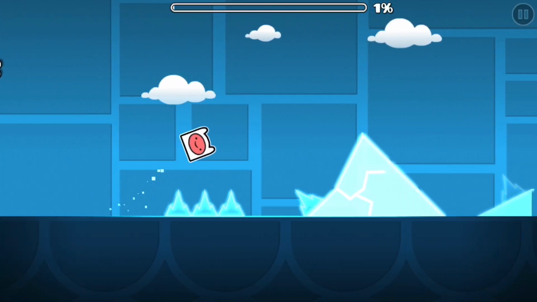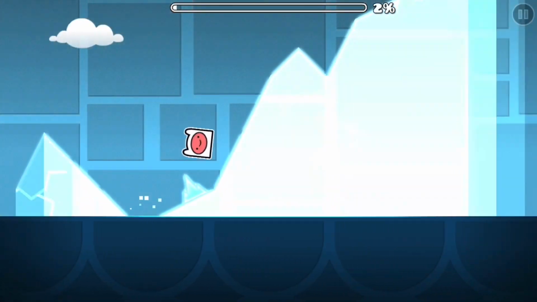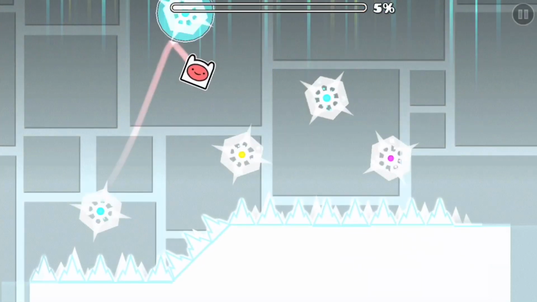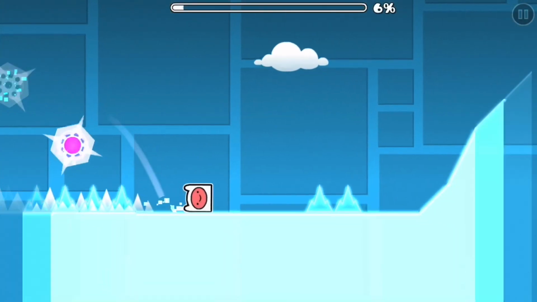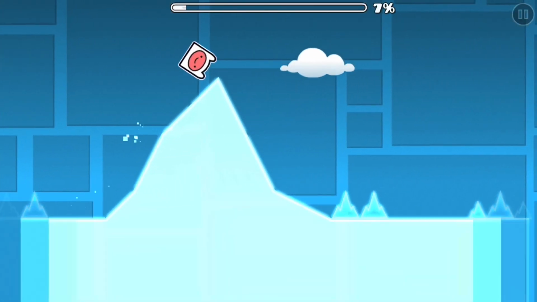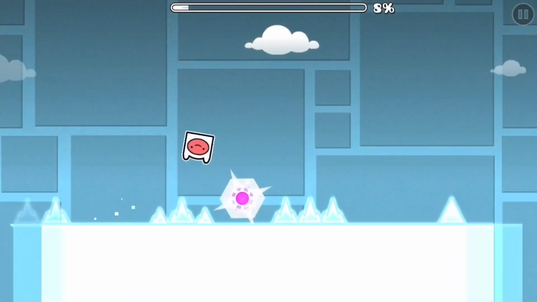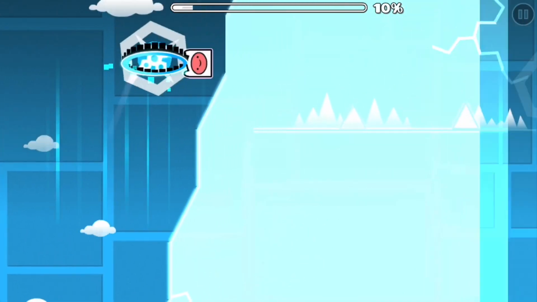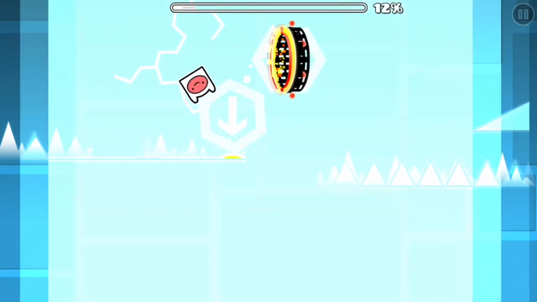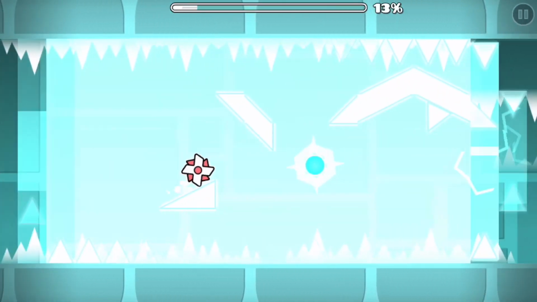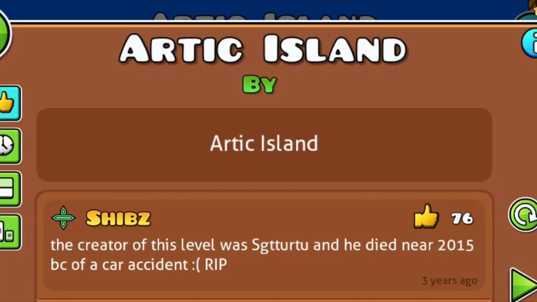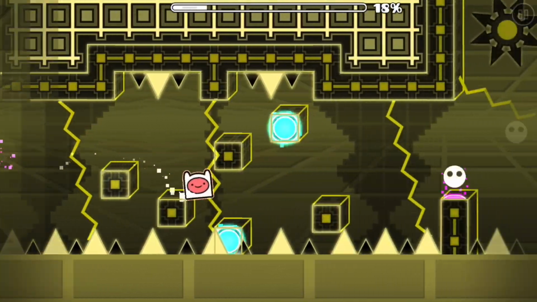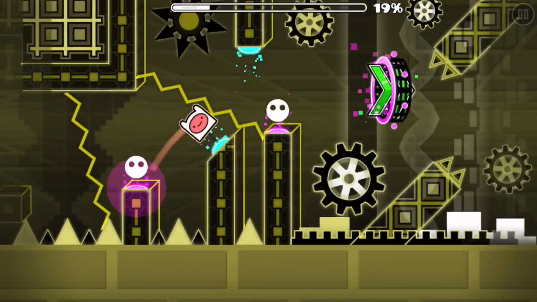SGT Turtu is dead. Arctic Island is one of the hardest 8-star levels in Geometry Dash and was uploaded by a creator named SGT Turtu at the time, but searching for this level now shows a green username. Lekastu, a former popular Star Grinder, uploaded a video completion of Arctic Island, which had a cryptic description that alluded to SGT Turtu's death. On top of this, the top comment on Arctic Island states the same thing. Lekastu deleted his channel, which also got rid of the video, meaning that we can't see the description today.